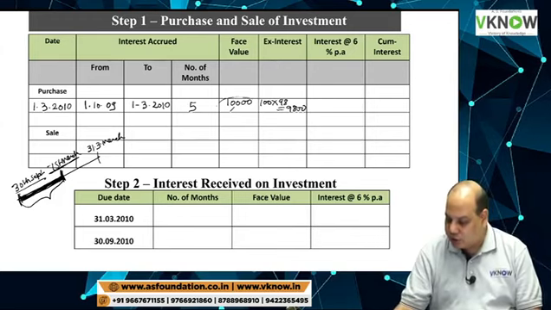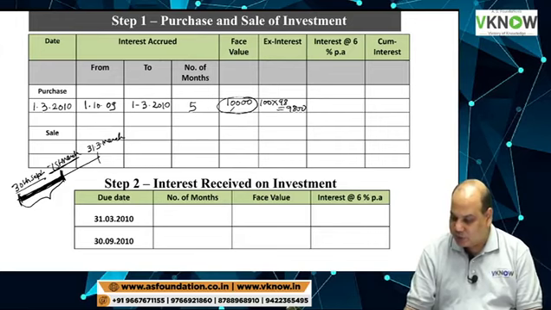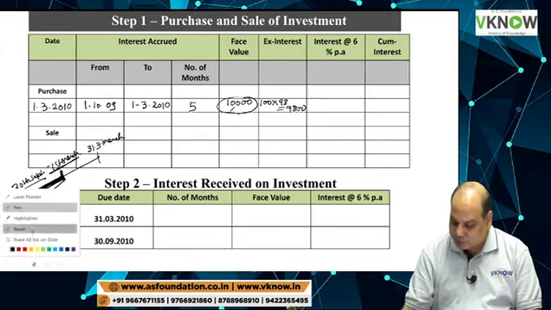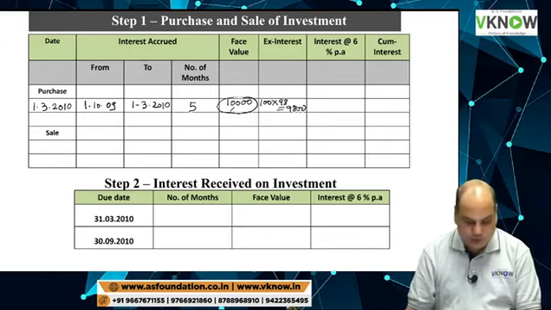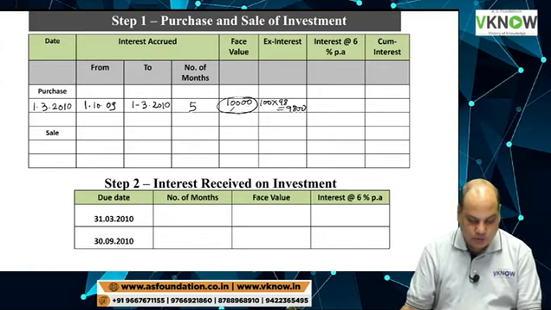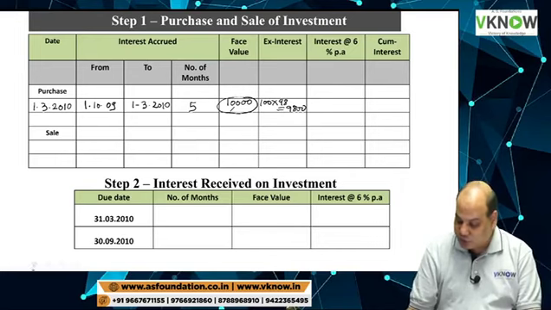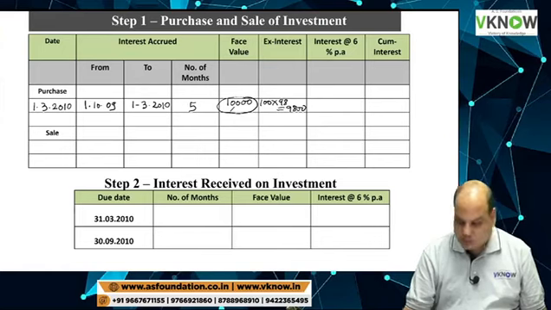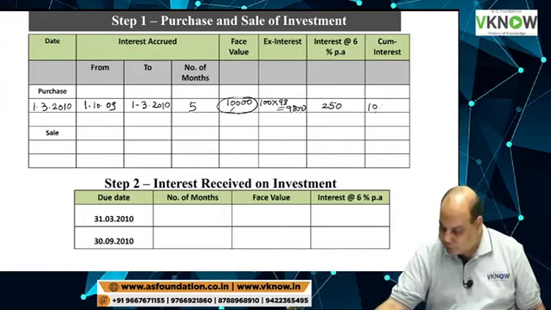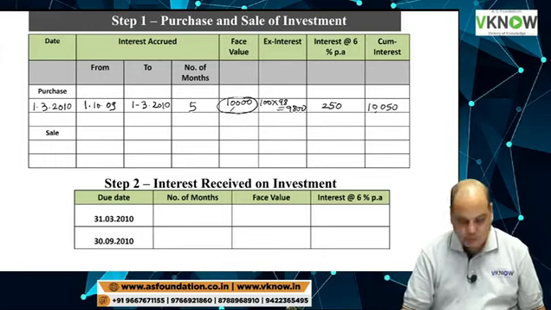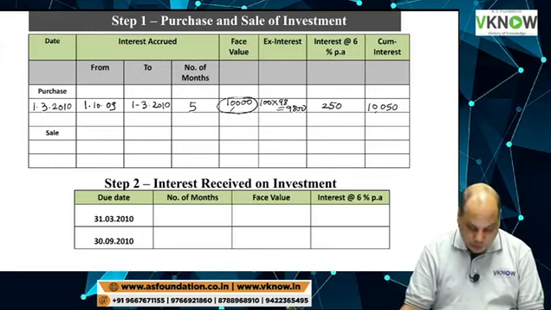Calculate interest on 10,000 rupees at 6% for 5 months. How much is that? 10,000 at 6% for 5 months is 250. So your cum interest price will be 10,050.